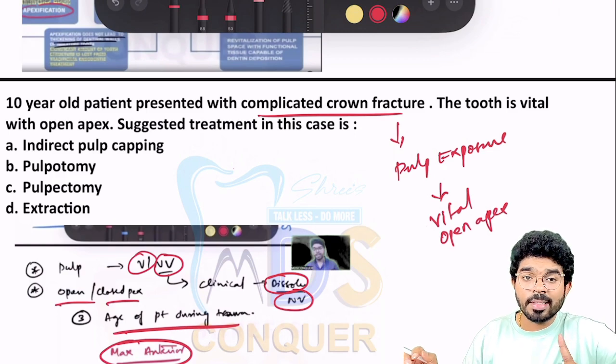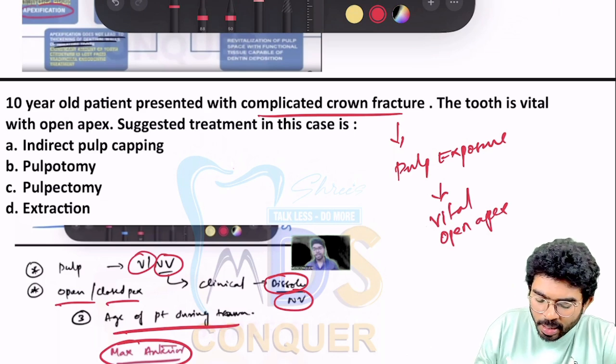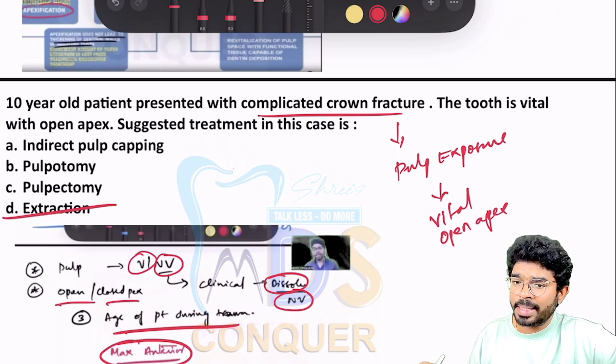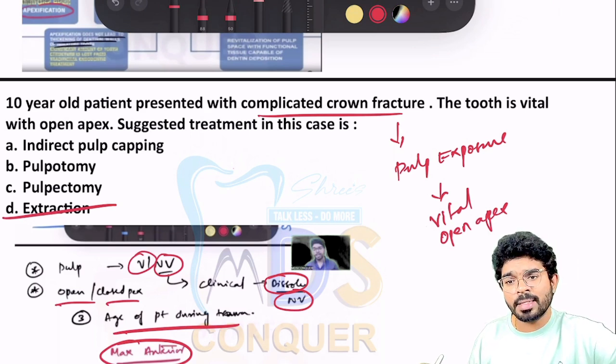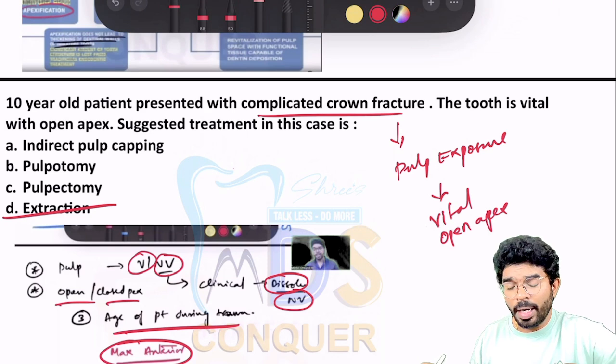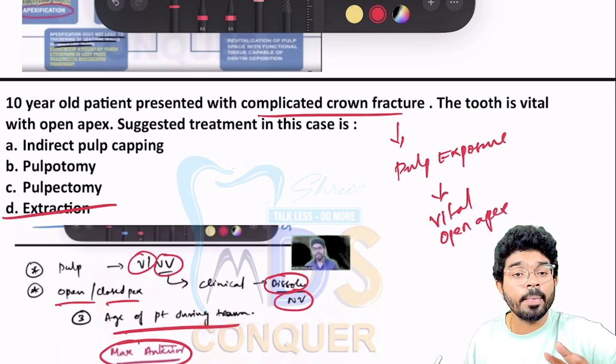Now the question is, it's a vital teeth, open apex case, pulp is exposed, what to be done? And I clearly told, whenever you have an extraction option, 99% extraction cannot be the answer, because extraction-based treatments are not performed nowadays. I clearly told, whenever you have endo options, operative options and extraction-based options, no need to think about it. Extraction is eliminated.